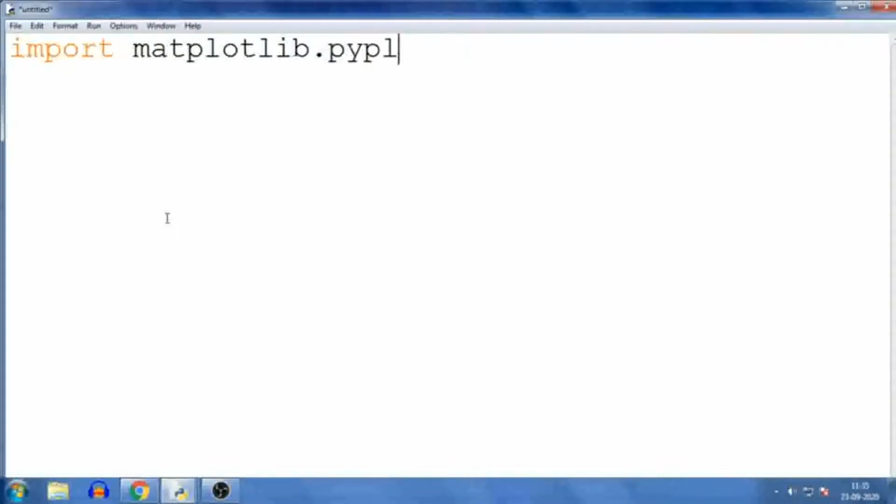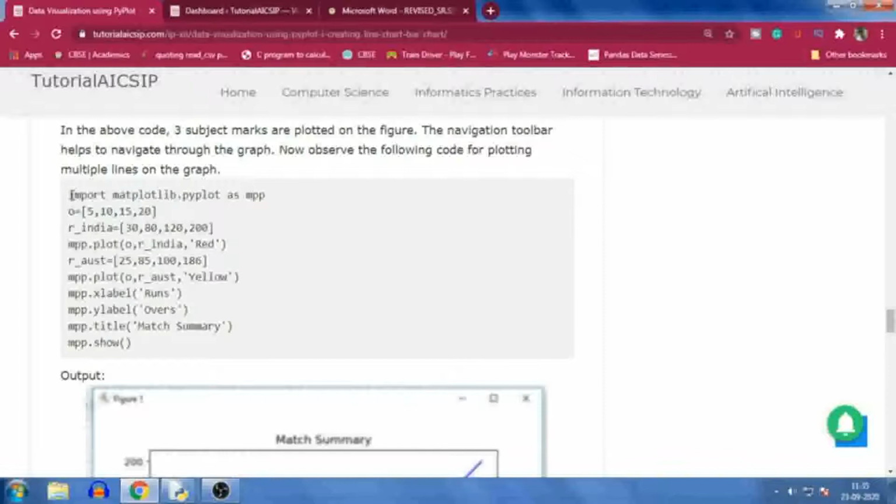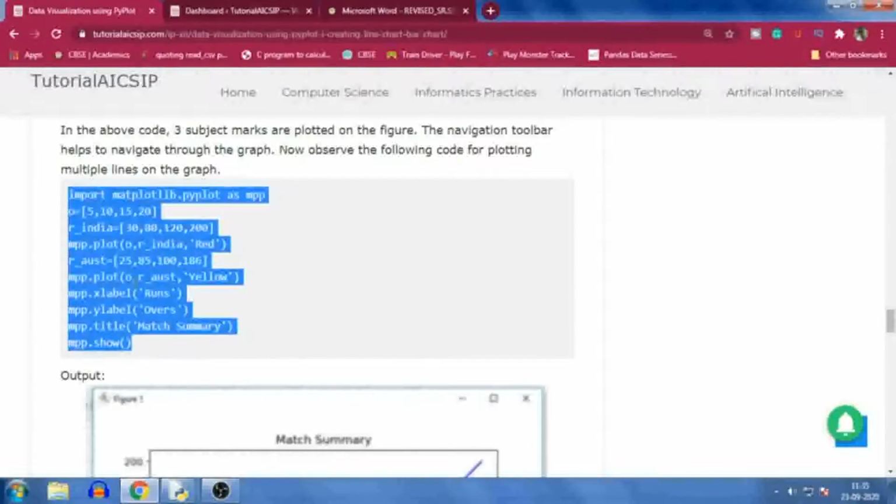File, new. So first we need to import the library. Import matplotlib.pyplot as mpp. I have used this short form. Or let me copy this code so it will save our time also. Copy.